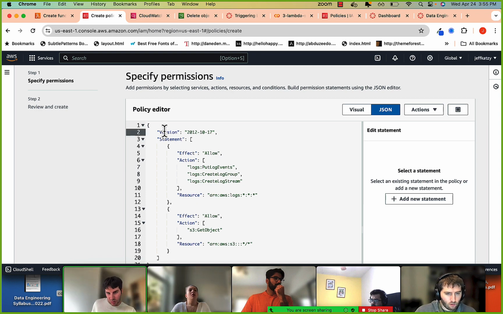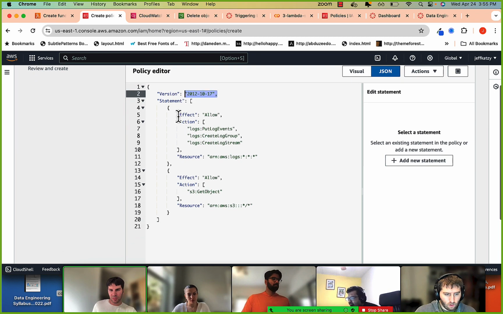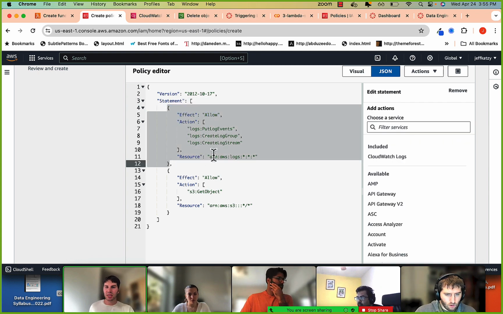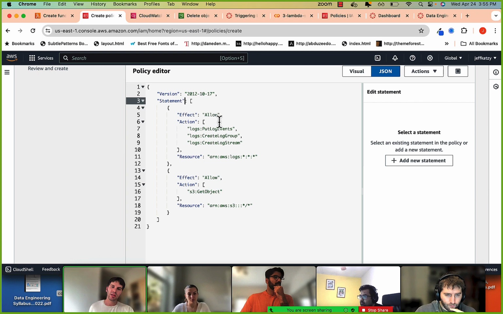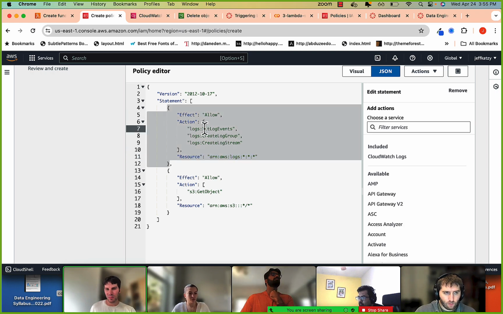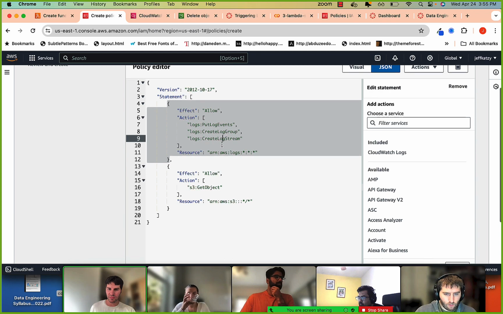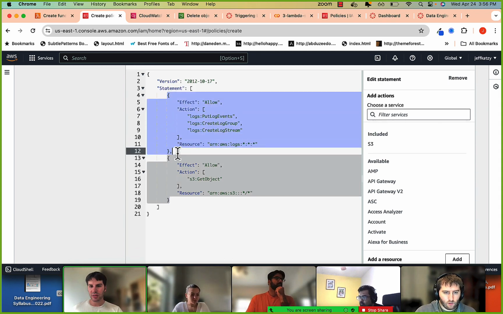All right. So let's take a look. This is the API version, just the version of the JSON API, so that will always basically stay the same. Then it has these two different statements. The first is the CloudWatch logs that track and log everything that happens for Lambda. That's a separate service that Lambda needs to interact with. So we basically say, I'll give you access to all the logs, and you get to put log events, create log events, create a log stream. Okay, so that's one statement.